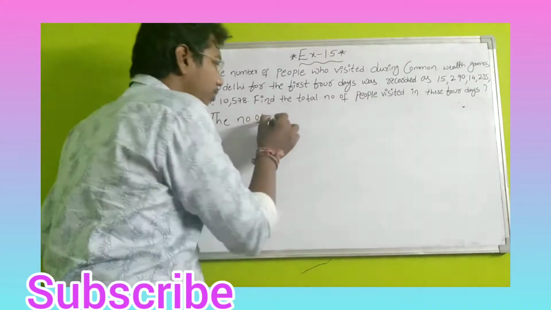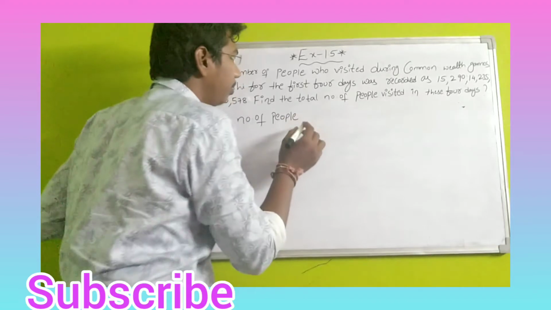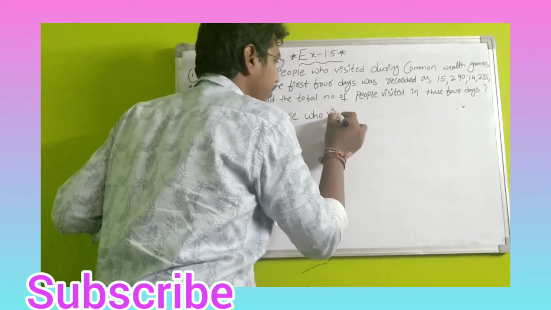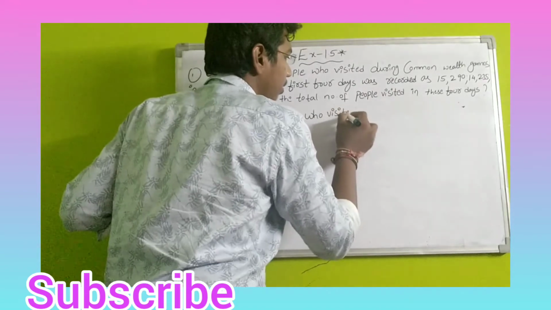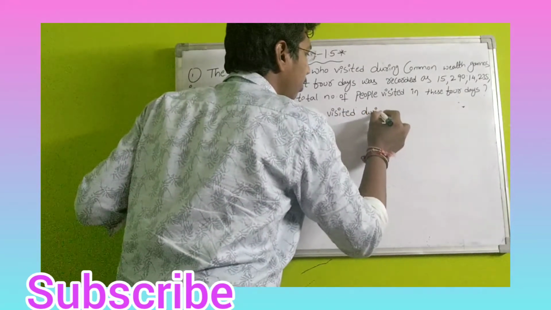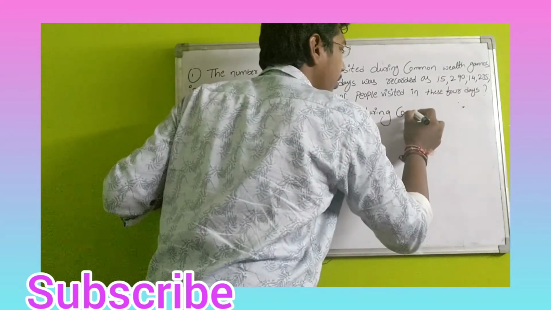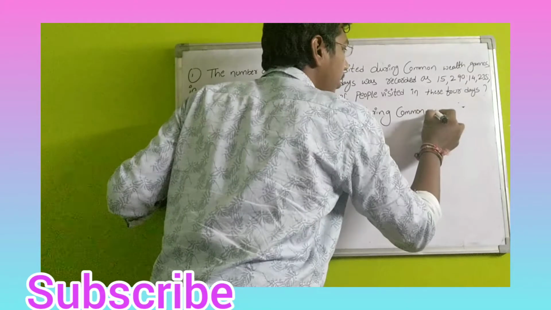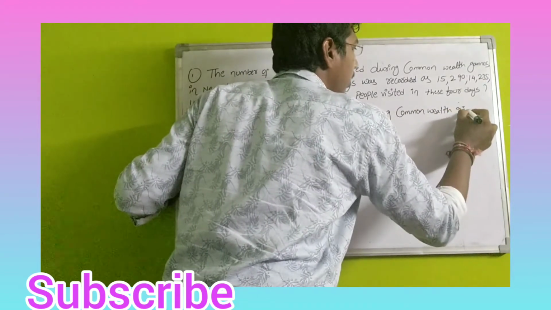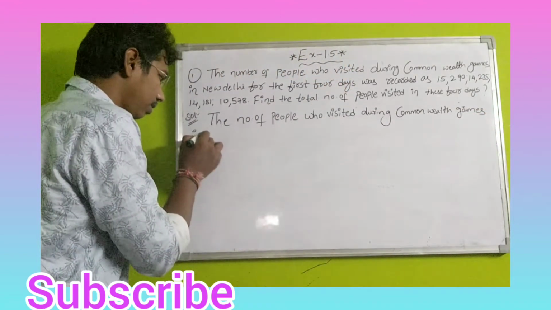First, write the number of people who visited during Commonwealth Games in New Delhi.